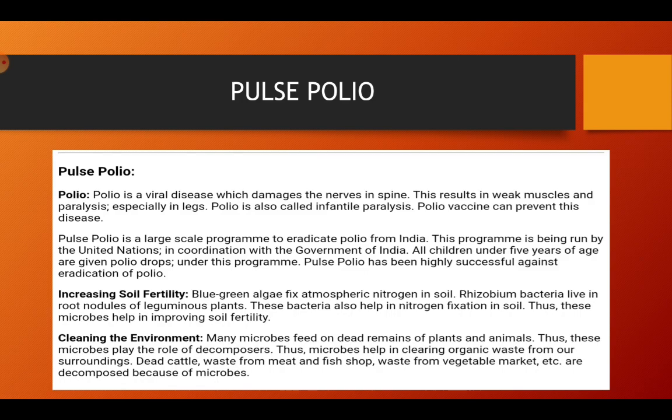So this pulse polio is a program in which the polio vaccine is given to children so that they can be prevented from the polio disease in their future generations.